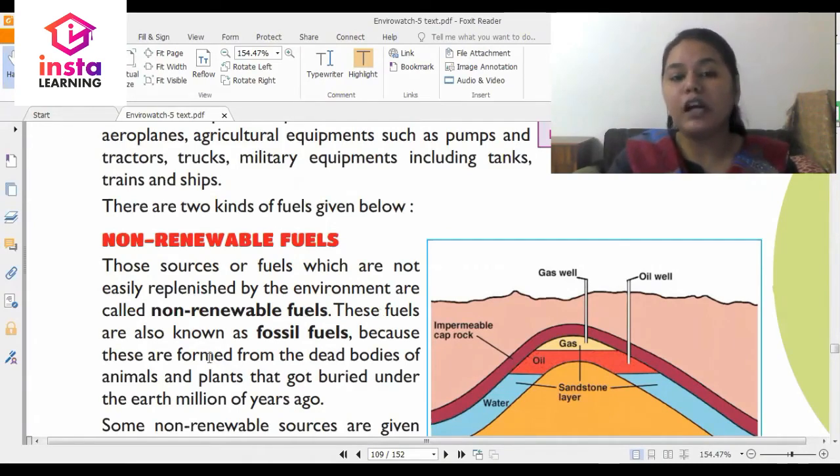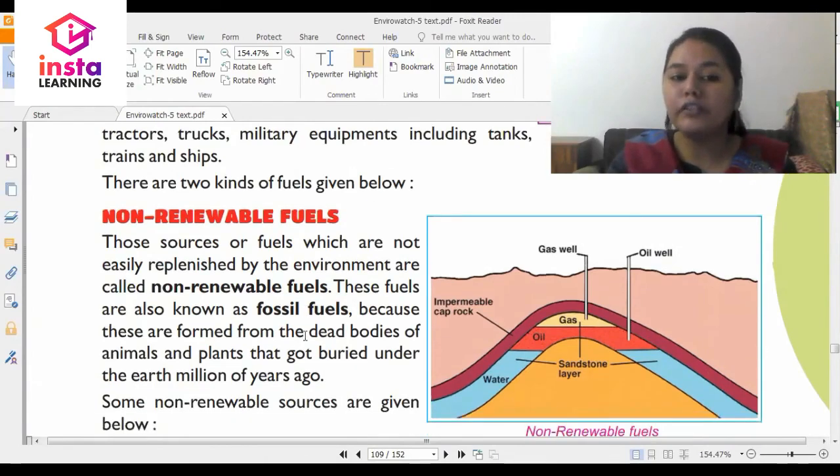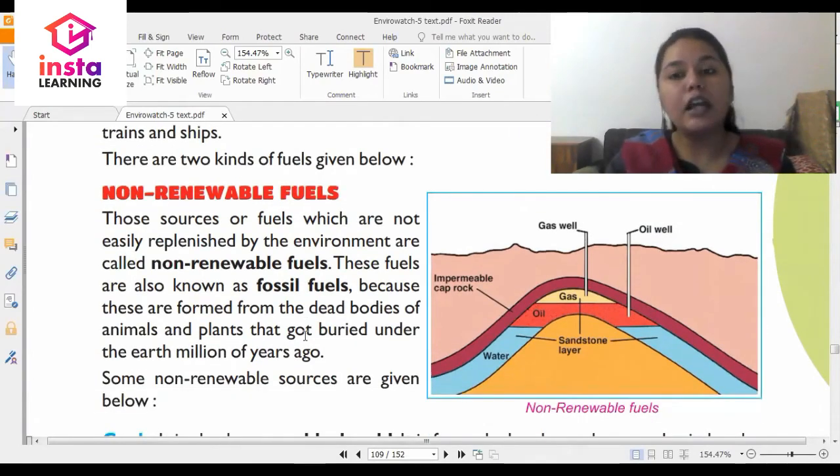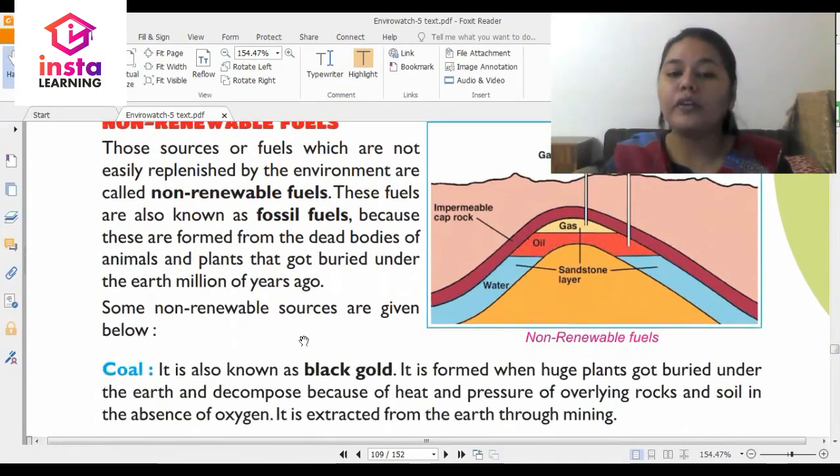These fuels are also called fossil fuels because they are formed by the dead bodies of animals and plants that got buried under the earth millions of years ago. And some non-renewable sources are given below.